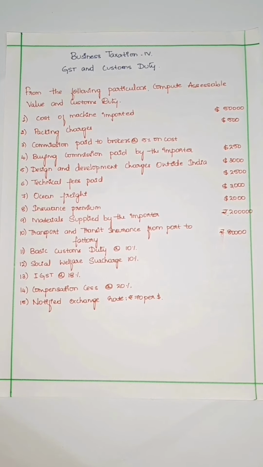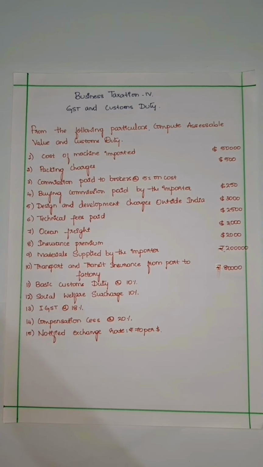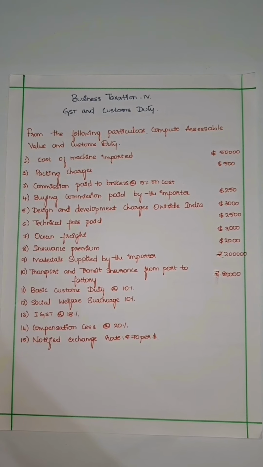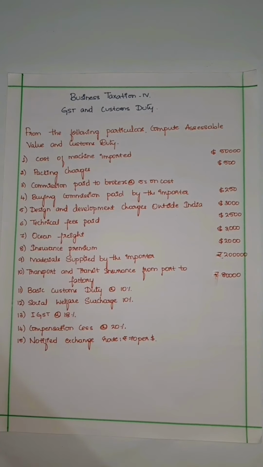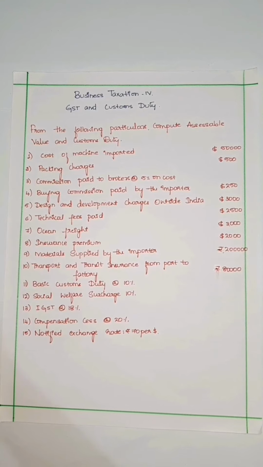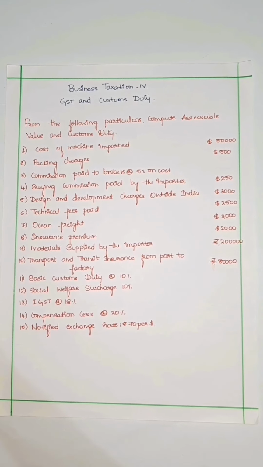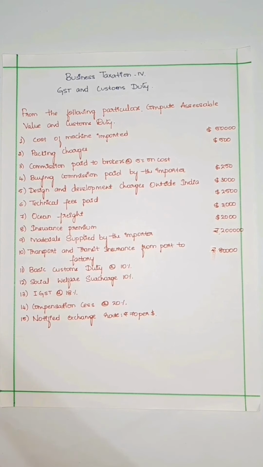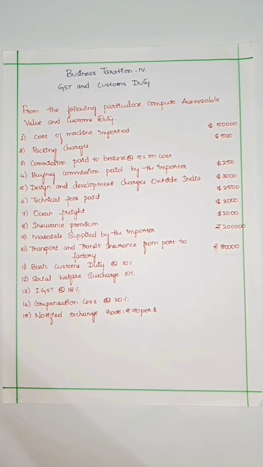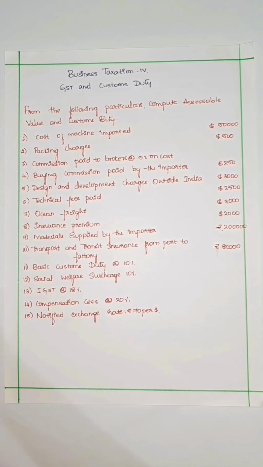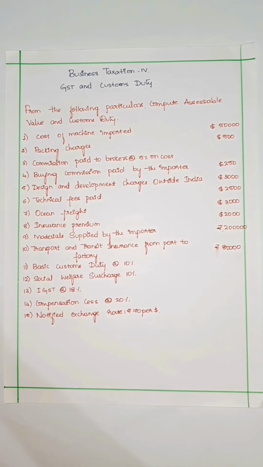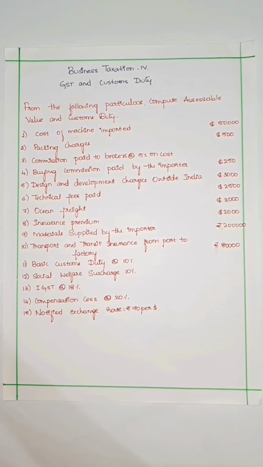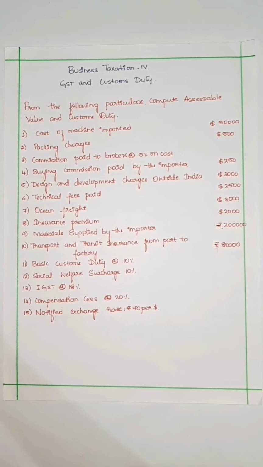So before calculating the custom duty payable, we have to compute assessable value. To compute assessable value, we have to know what treatments should be made before and after the FOB. FOB means the cost of delivering the goods to the nearest port, and thereafter the buyer is responsible to ship from there to the buyer's address. So here there are 6 entries which come before the FOB and 2 entries which are additional, which come after the FOB. Let's analyze the question.